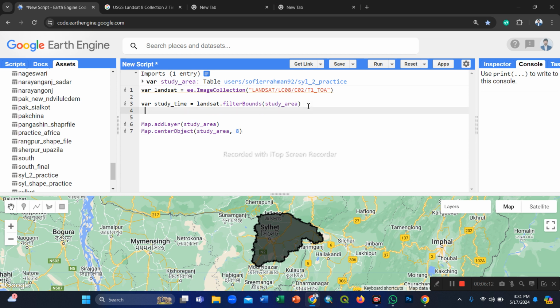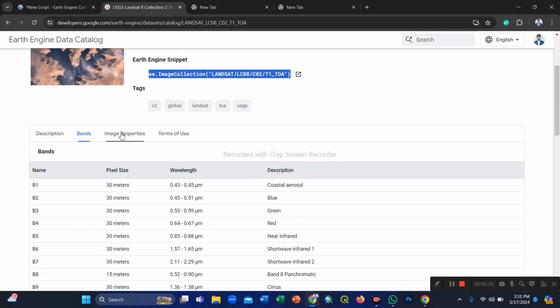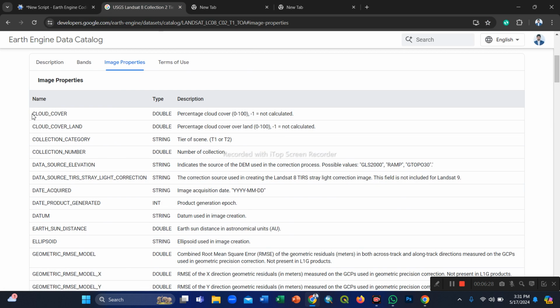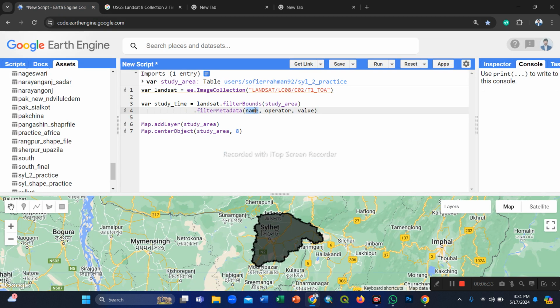Then we use filterMetadata. In filterMetadata we select the image property CLOUD_COVER supplied with our satellite dataset. We filter for images with very little haze or cloud. That's why we put this cloud cover image property name here.